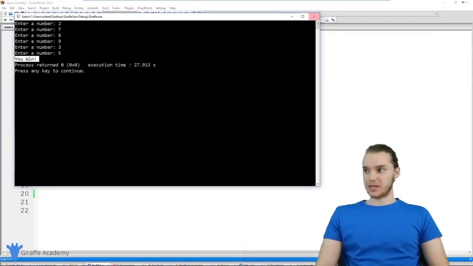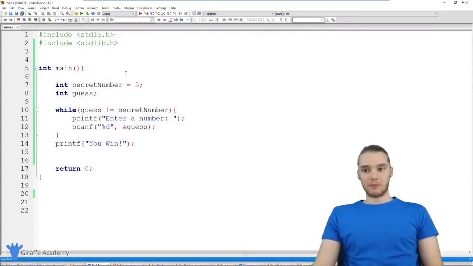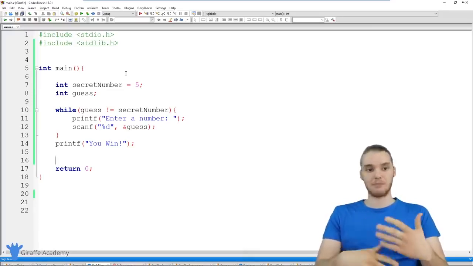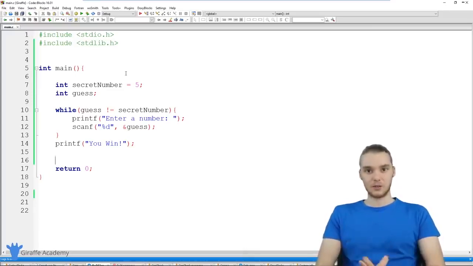One of the cool things about this game, and it's different from programs that we've written in this course in the past, is it'll keep running essentially infinitely until we enter that correct guess. So it's going to keep going and keep asking us to enter a value until we enter it correctly. So this is pretty cool.